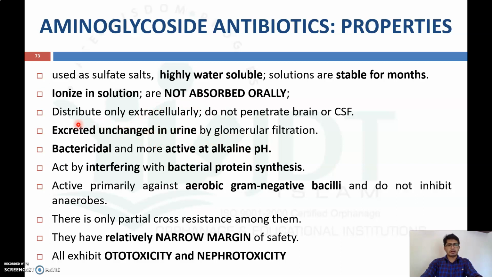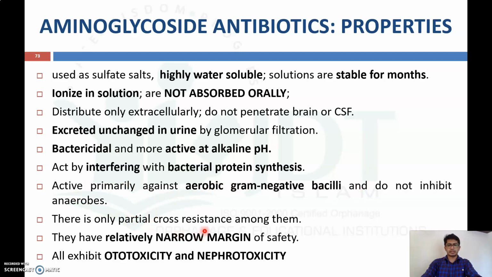Aminoglycosides are bactericidal, more active at alkaline pH, and act by interfering with bacterial protein synthesis. They are primarily active against gram-negative bacilli, and do not inhibit anaerobes.